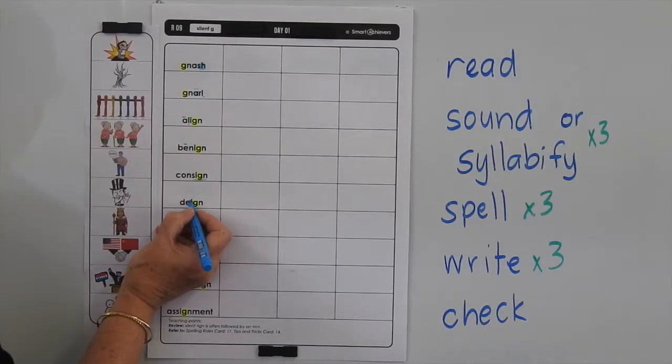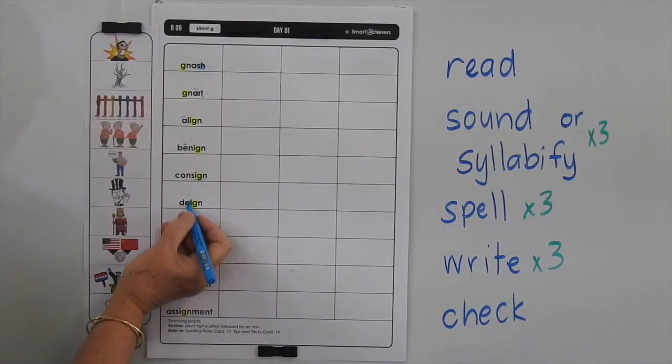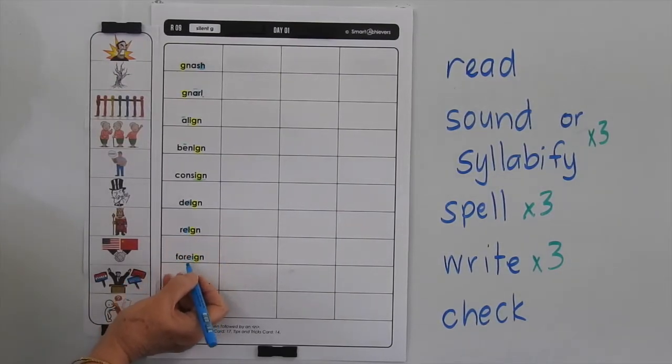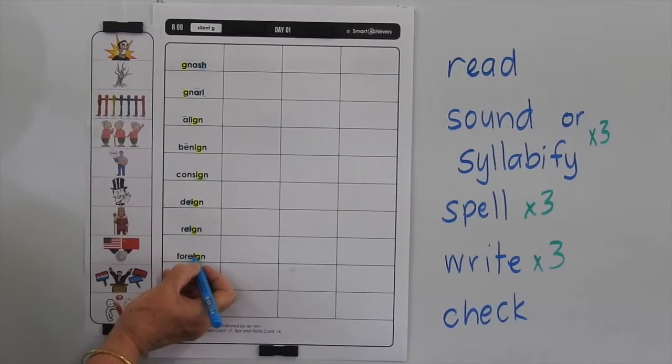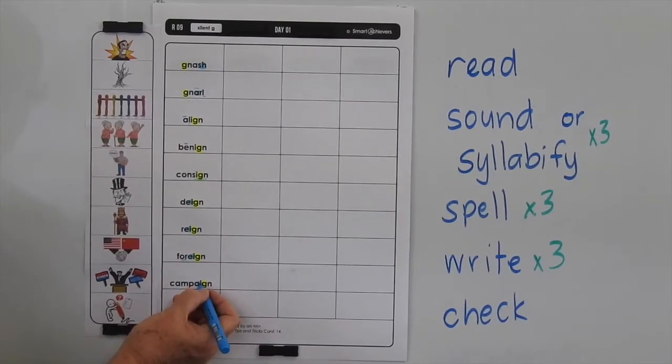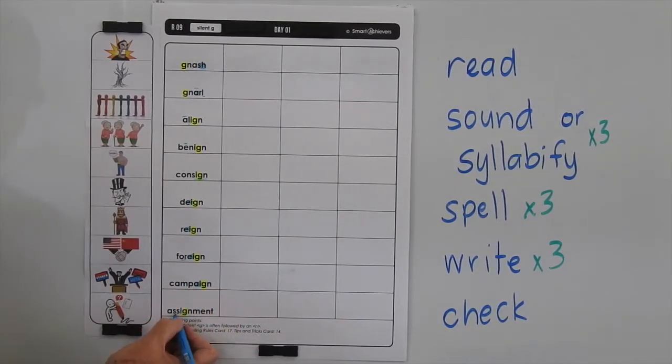Deign, you've got the E before the I there, be careful, it's making an A sound, same as in rain, it's not saying E, it's saying A. And foreign, got a different sound again. You've got an R control vowel there as well. Campaign, you've got the AI for the long A sound. Now in assignment, that must be a short vowel because look, we've got double S after it.